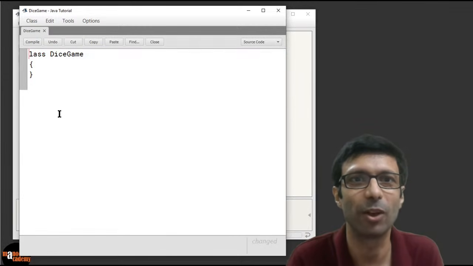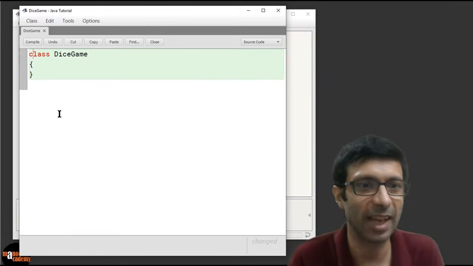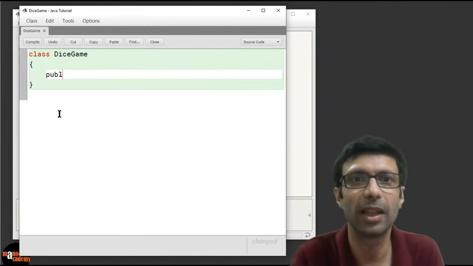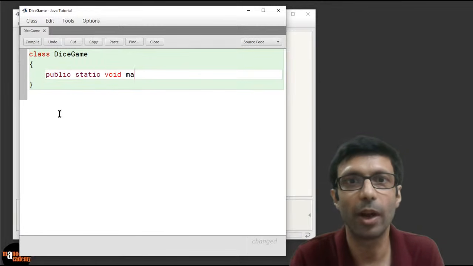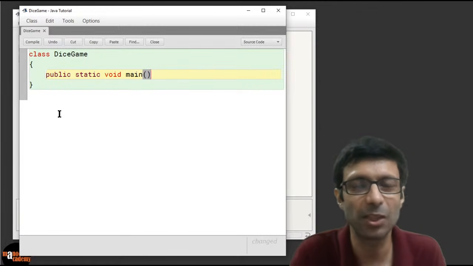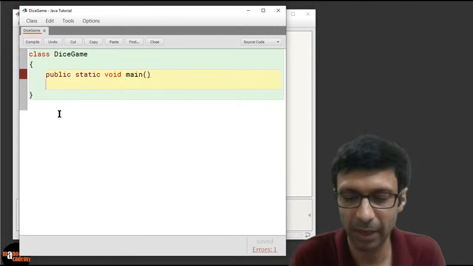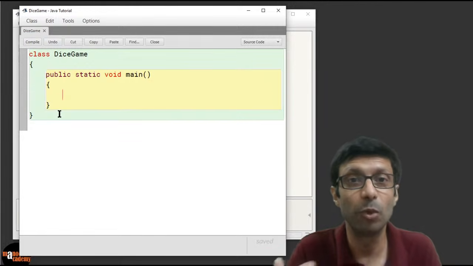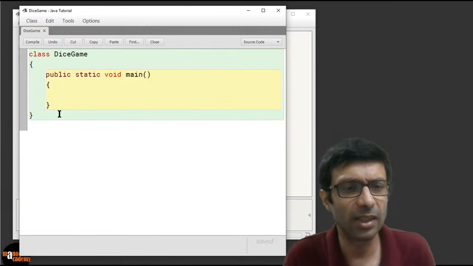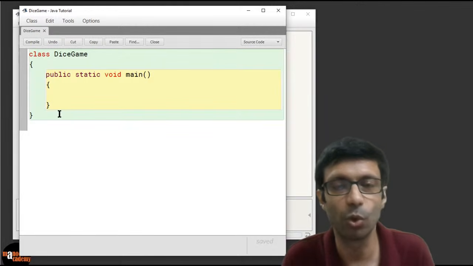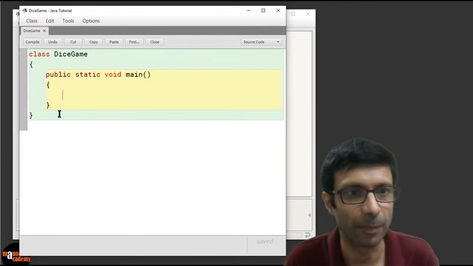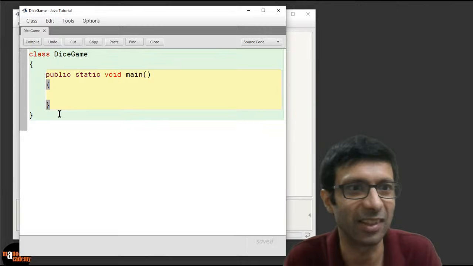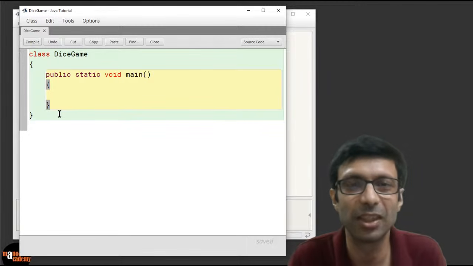I'm going to remove public also and make it really easy. So just class dice game. We need that main function, so let's put it in there. Public static void main. You just have to remember it as PSVM, public static void main, and you open the curly braces and close it for the main function. You can see BlueJ nicely highlights it. BlueJ is an excellent software for students to learn and use Java. It's very easy to edit stuff. Yes, you can do Control A also and delete it. Absolutely, as Argo is suggesting there.